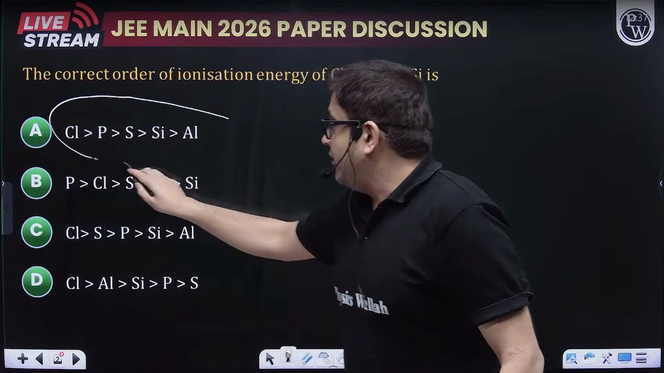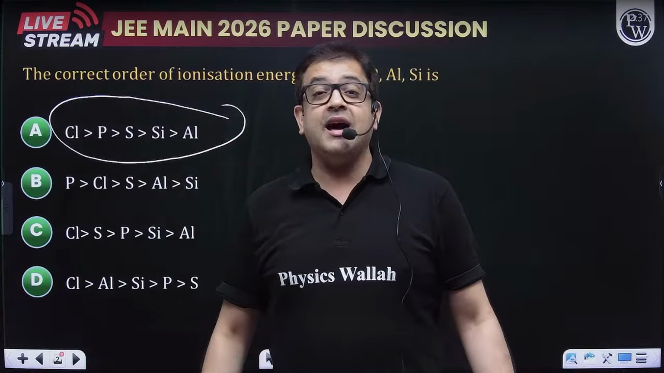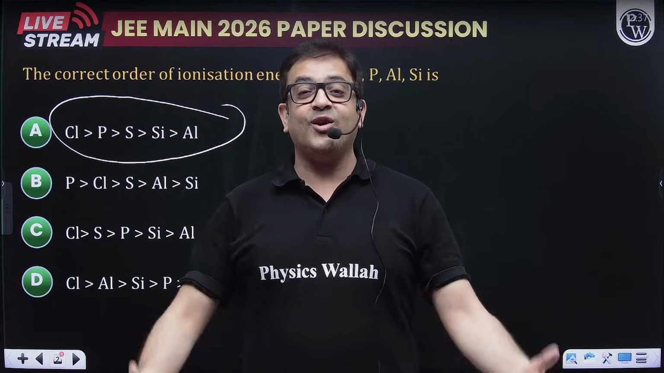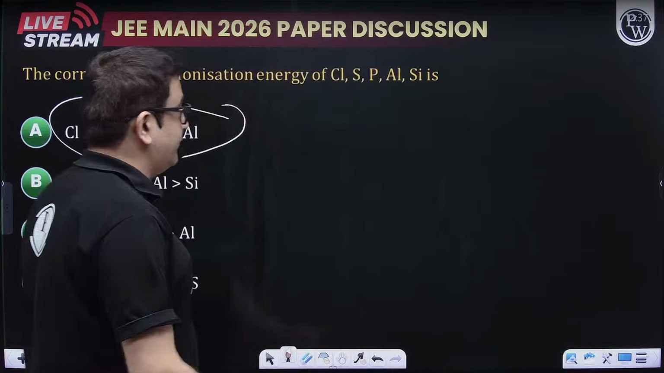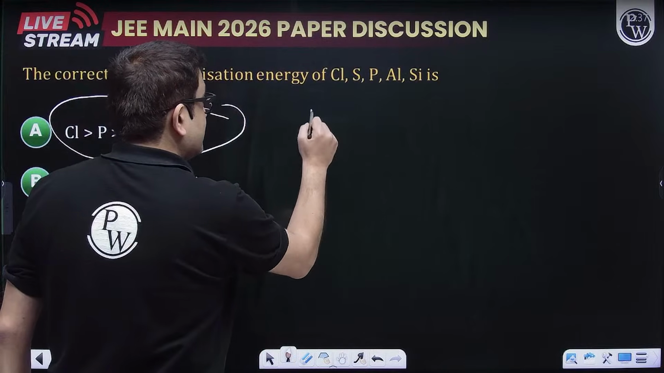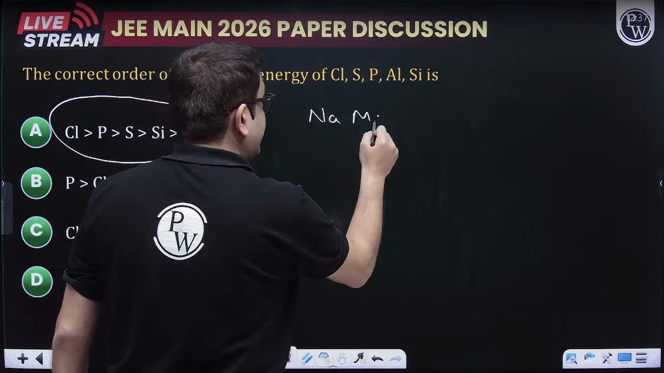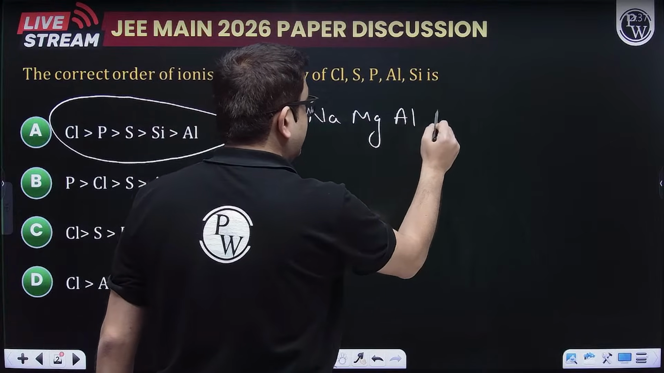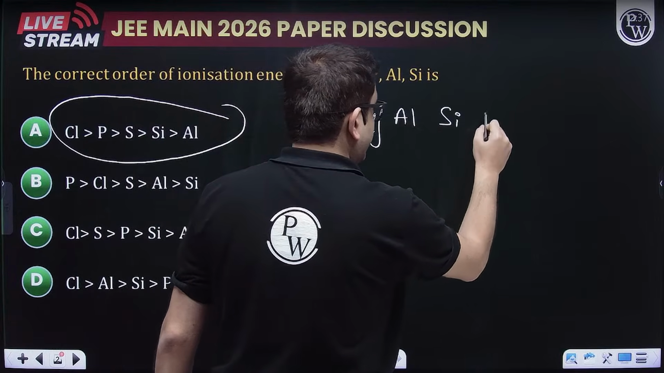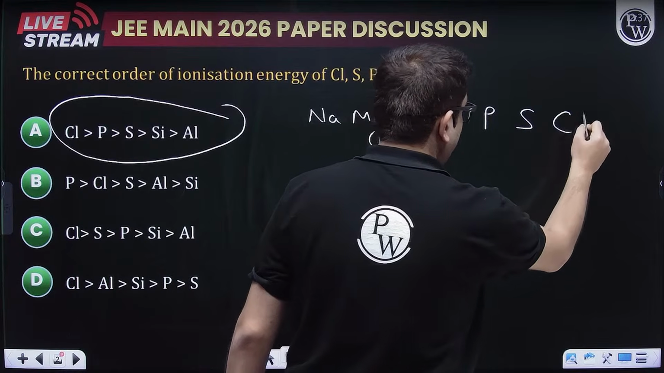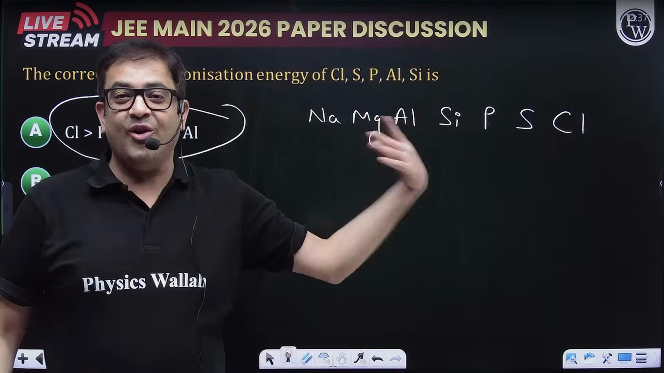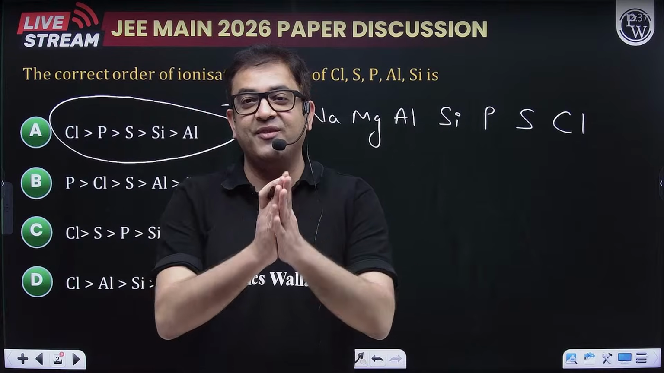Aluminium, silicon, phosphorus, chlorine, and these are what? They are the third period elements. Let us write those third period elements now. So this is sodium. After that you have magnesium, then aluminium, then silicon, then phosphorus, then sulfur, then chlorine, and after that you have argon.